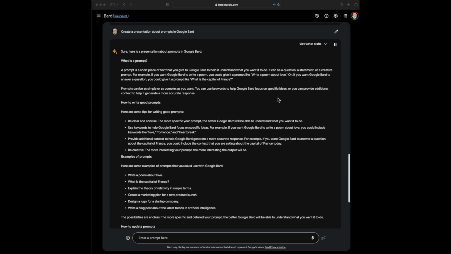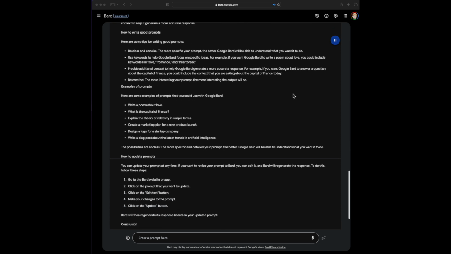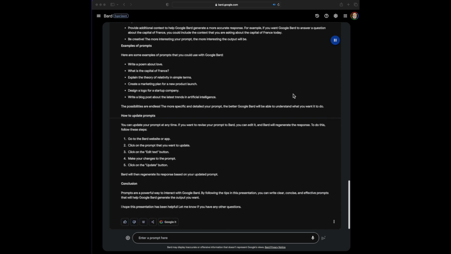Examples of prompts. Here are some examples of prompts that you could use with Google Bard. Write a poem about love. What is the capital of France? Explain the theory of relativity in simple terms. Create a marketing plan for a new product launch. Design a logo for a startup company. Write a blog post about the latest trends in artificial intelligence. The possibilities are endless. The more specific and detailed your prompt, the better Google Bard will be able to understand what you want it to do.